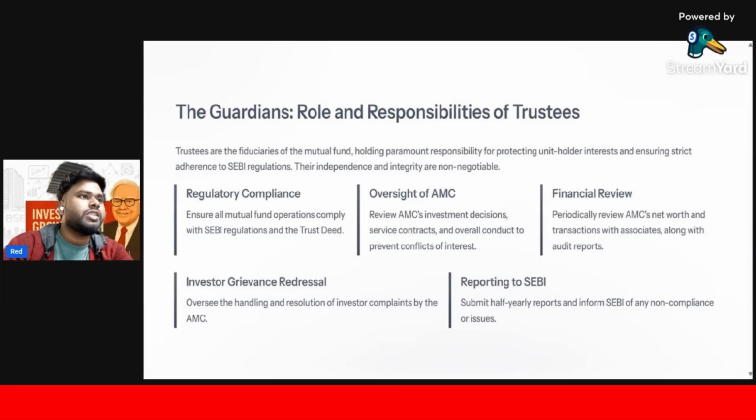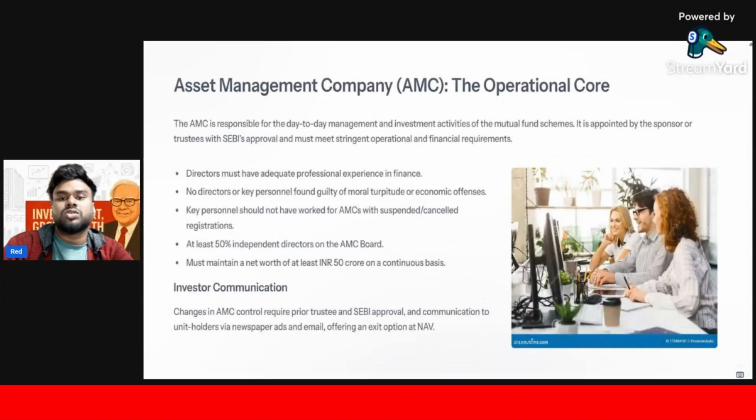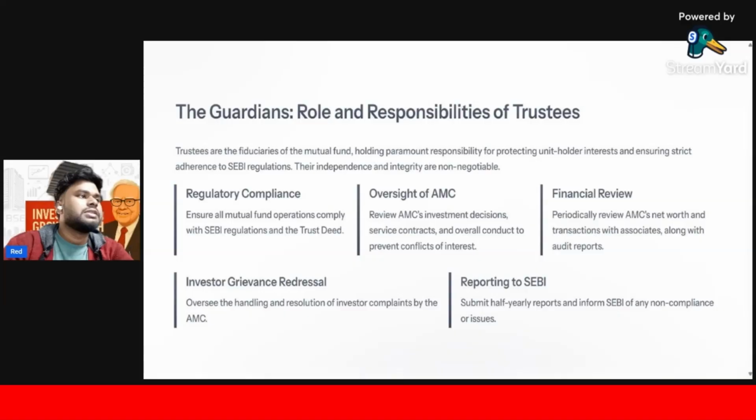Okay. There is a financial review: periodically review the AMC's net worth, transactions, associates, along with the audit report. The AMC's audit report, NAV, dividend payout, all this financial report, profit and loss, balance sheet, all these things are checked and audited by the trustees also. Then there is investor grievance and redressal. Oversees the handling and resolution of investor complaints by the AMC. If any investor makes any complaint against the AMC or the mutual fund services or distribution, the trustee takes care of the services.